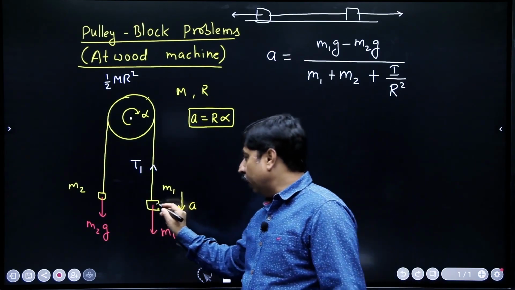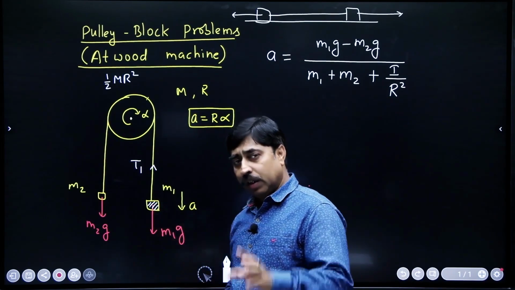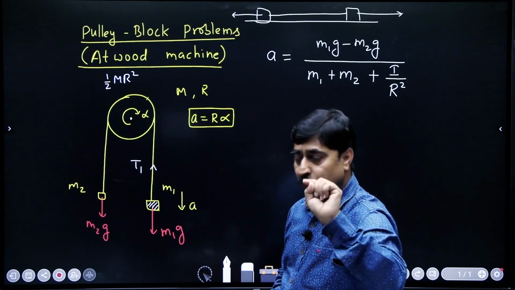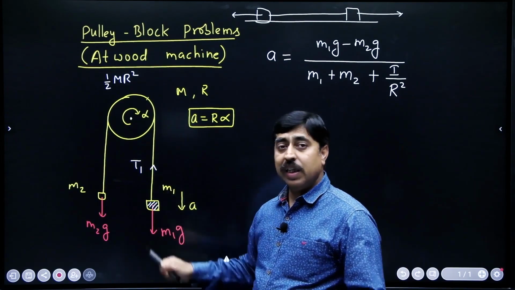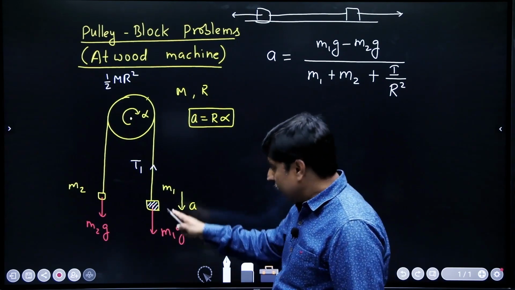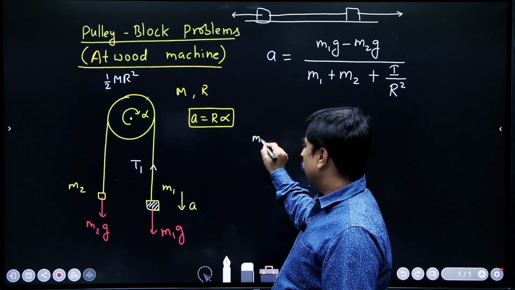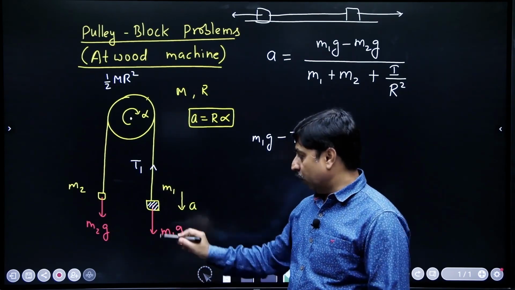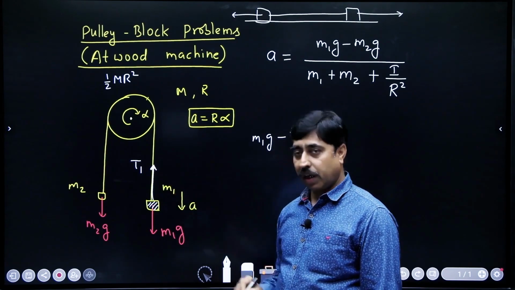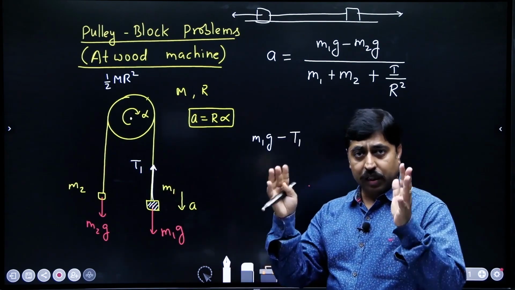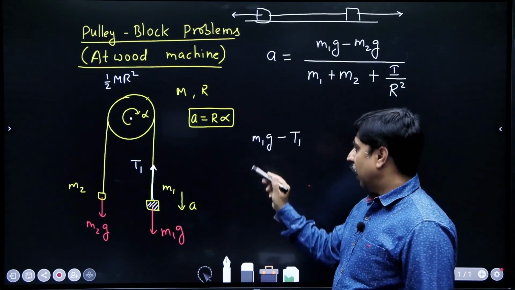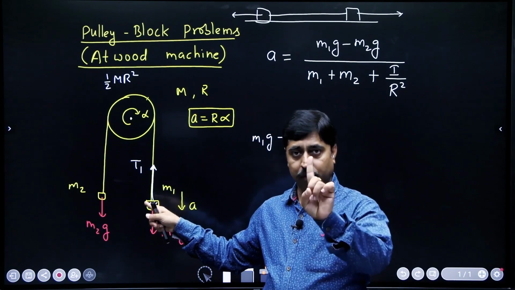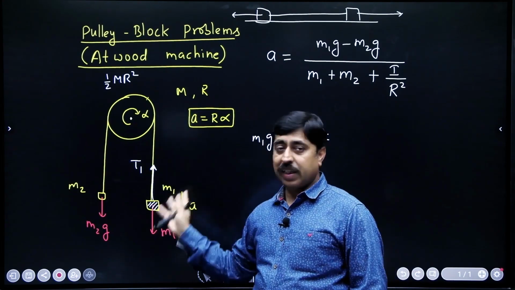For that you need to study the motion of this block only. Just consider the motion of this block. There are two forces acting on this block. M1g is downward and tension is upward. So what is the net downward force acting on this block? Look at this. Net downward force acting on the block is M1g minus T1. Right? This is the total resultant downward force acting on this block. And this force is responsible for the acceleration of this block. First step is to write the acceleration.